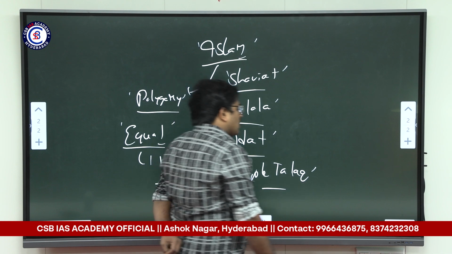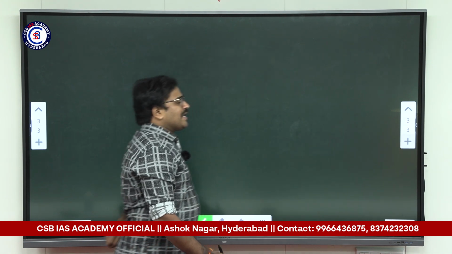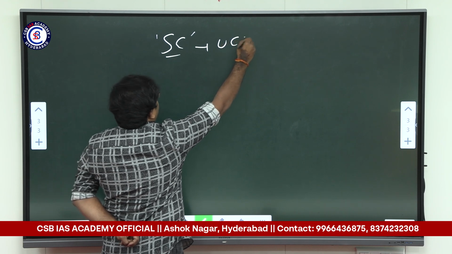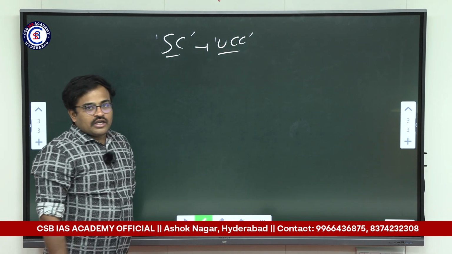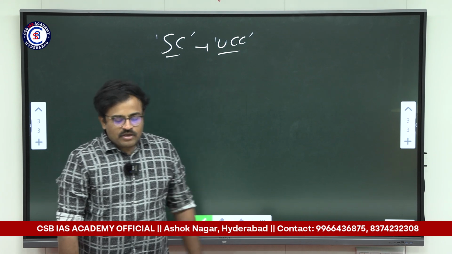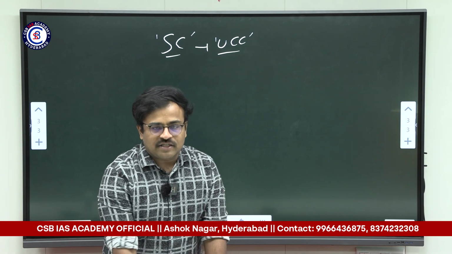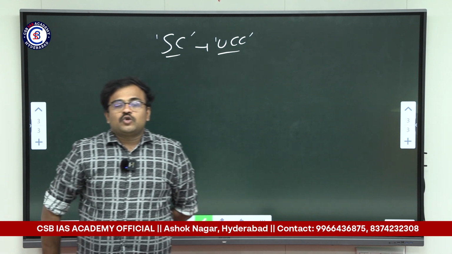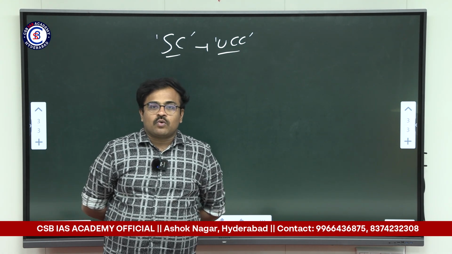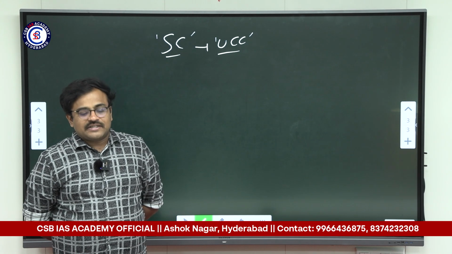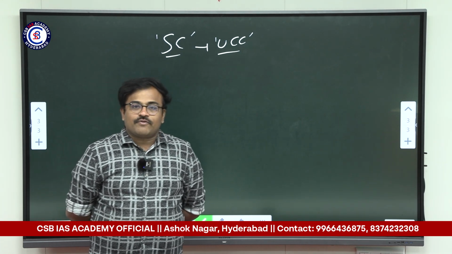But the Supreme Court, on multiple occasions, has asked the governments to take steps towards a uniform civil code. In fact, the very first observation of the Supreme Court came in a famous judgment. In that judgment itself, the Supreme Court said that the Uniform Civil Code is very essential for Indian society, but the central government is not taking any steps for the same.